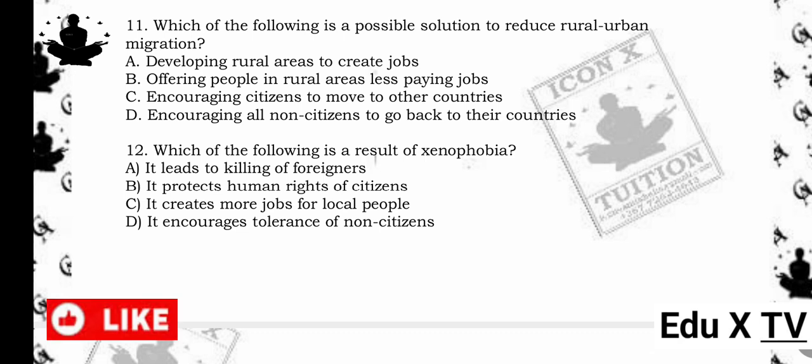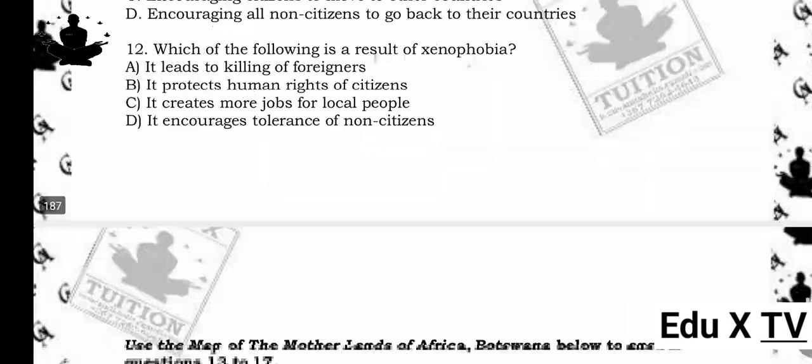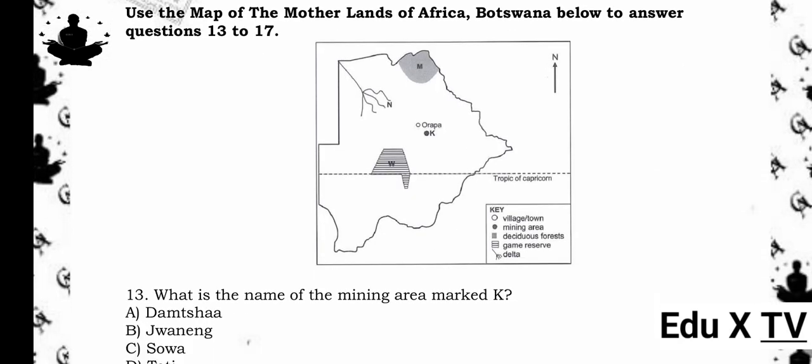11. Which of the following is a possible solution to reduce rural-urban migration? A. Developing rural areas to create jobs. B. Offering people in rural areas less paying jobs. C. Encouraging citizens to move to other countries. D. Encouraging all non-citizens to go back to their countries. The answer is A. Developing rural areas to create jobs. Reason being, creating job opportunities in rural areas helps reduce the need for people to migrate to towns for employment.